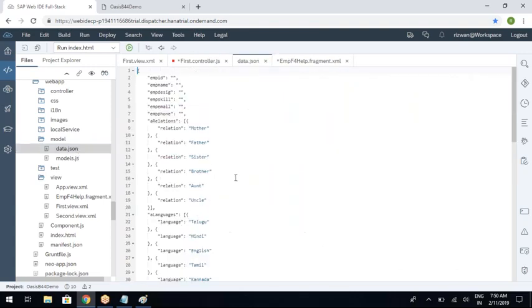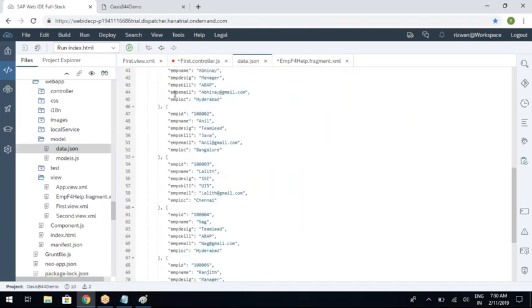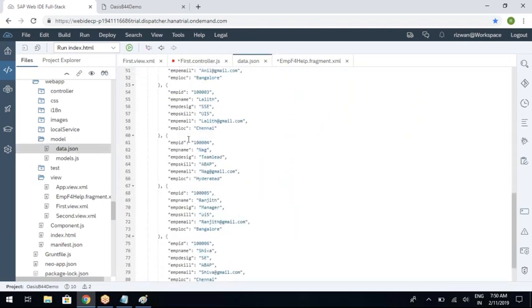So what is the source? Data.json. This array is the source. Whatever row you have selected, for example, if I select NAG, then it is pointing to this particular object, which is the binding context for that selected row.